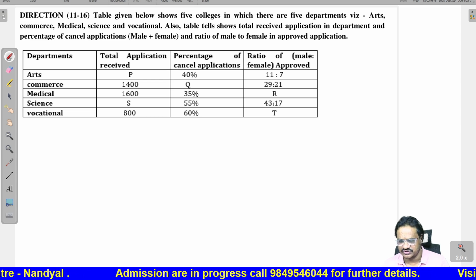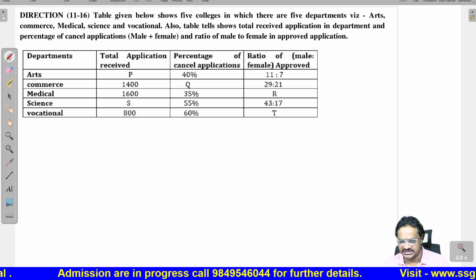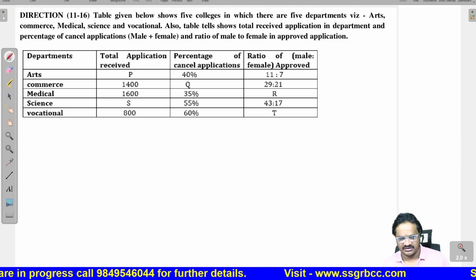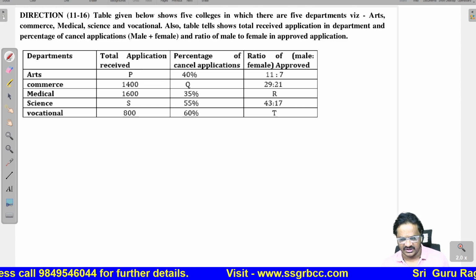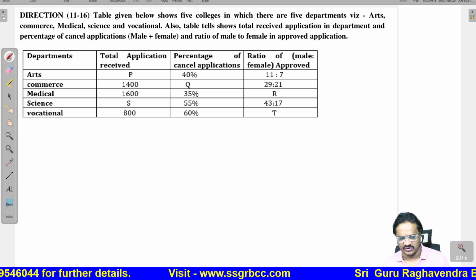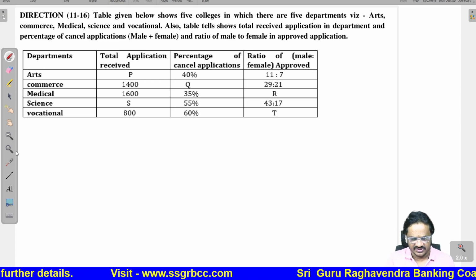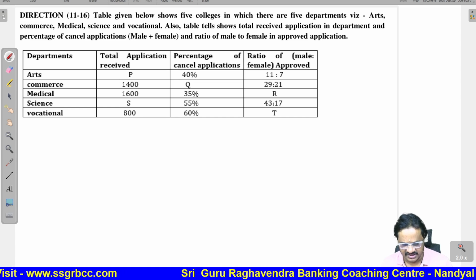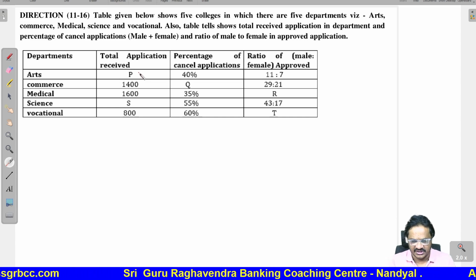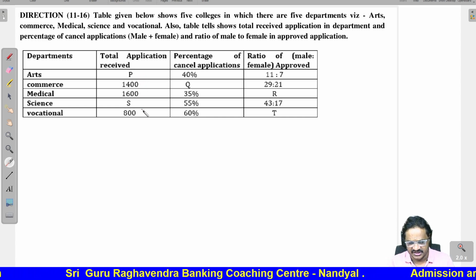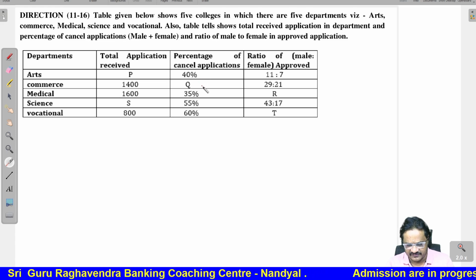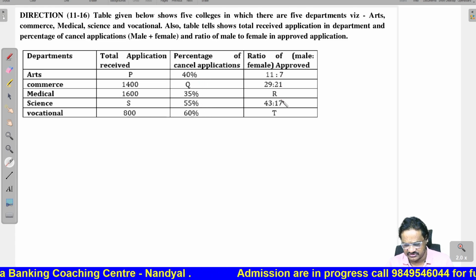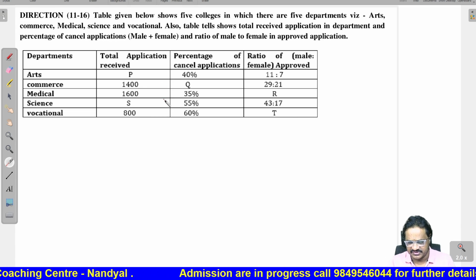Also the table shows the received applications in the department, percentage of cancelled applications, male and female, and ratio of the male and female in the approved applications. See, we are having these departments: arts, commerce, medical, science, vocational. Total applications P 1400, 1600, S 800. This is 40%, Q 35%, 50, 60, 11 is to 7, 29 is to 21, R. So some values are missing, we have to calculate.